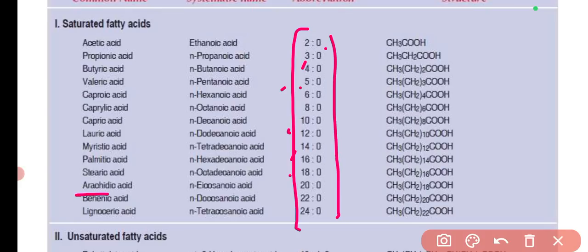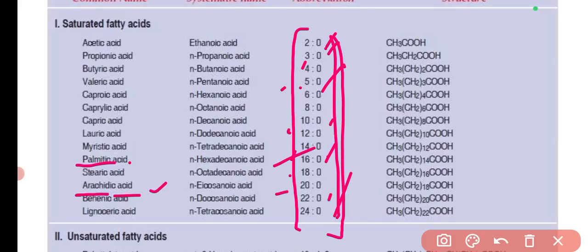So arachidic acid has been asked previously, like how many carbon atoms are present in arachidic acid and palmitic acid. These two have been asked previously in the question papers. So in palmitic acid there are 16 carbon atoms, in arachidic acid there are 20 carbon atoms. And in saturated fatty acids there are no double bonds, that's why all the numbers are 0.